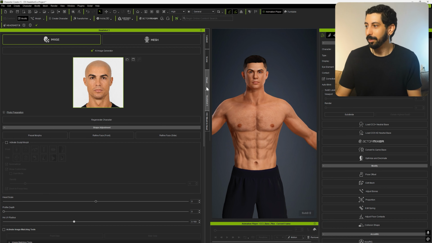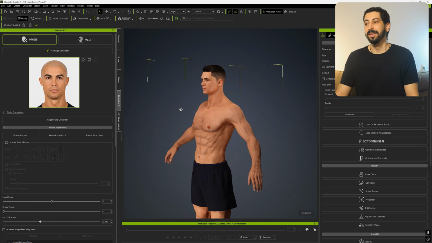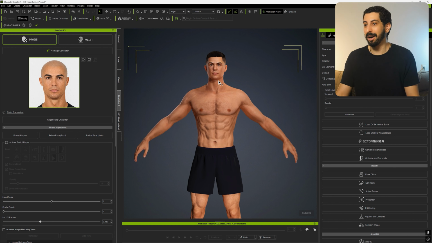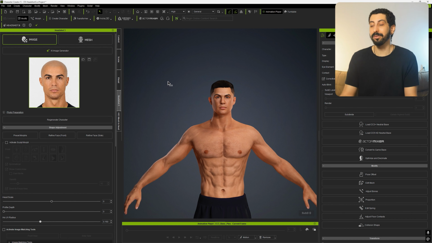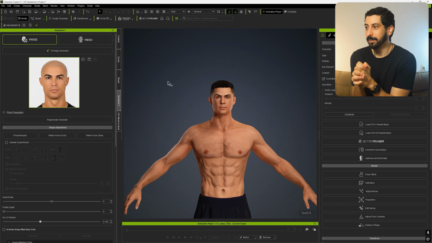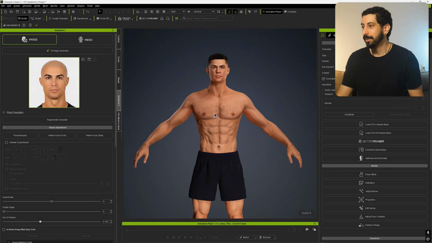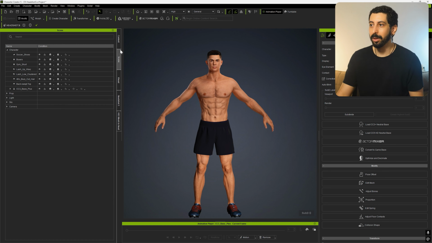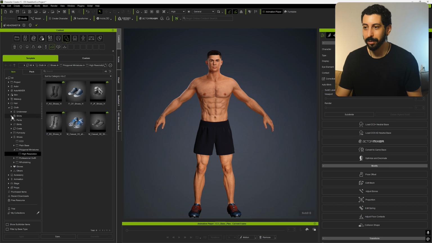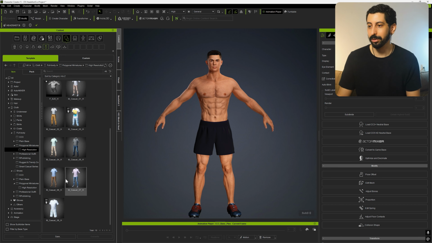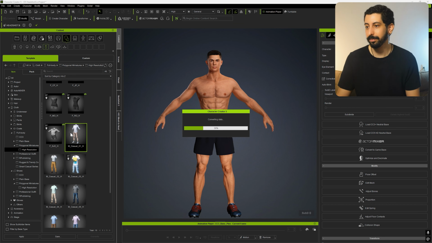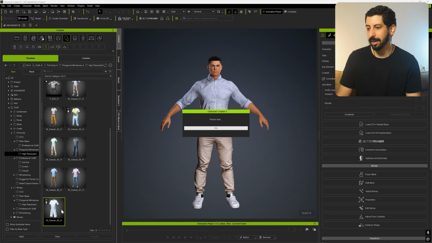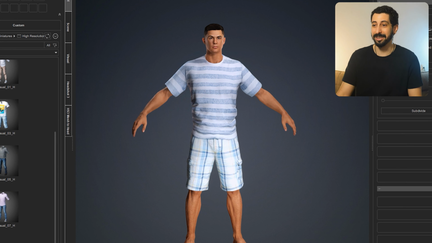I have Cristiano Ronaldo right here. Of course, guys, you'll see it's not exactly the same, obviously, but man, for the time I put in here, proportionately, it was a very, very good result. Really good indeed. And of course, here I'm in an environment where I put these clothes on. I can put clothes on Cristiano Ronaldo or any other character. For example, let's see how Cristiano Ronaldo looks in a very casual outfit like this. Look. Phew, maybe this other one has nothing to do with him.